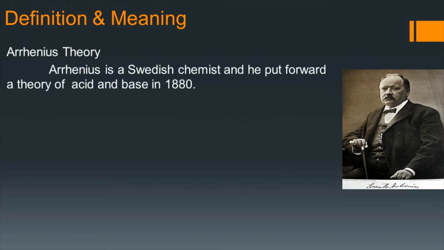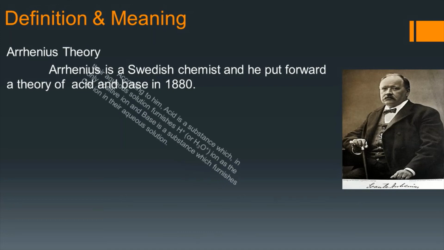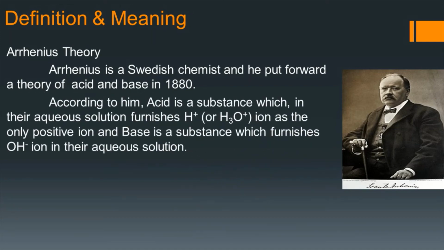Arrhenius is a Swedish chemist and he put forward a theory of acids and bases in 1880. According to him, an acid is a substance which in its aqueous solution furnishes H plus, hydrogen ion, or H3O plus, hydronium ion, as the only positive ion. And a base is a substance which furnishes OH minus ion in its aqueous solution.